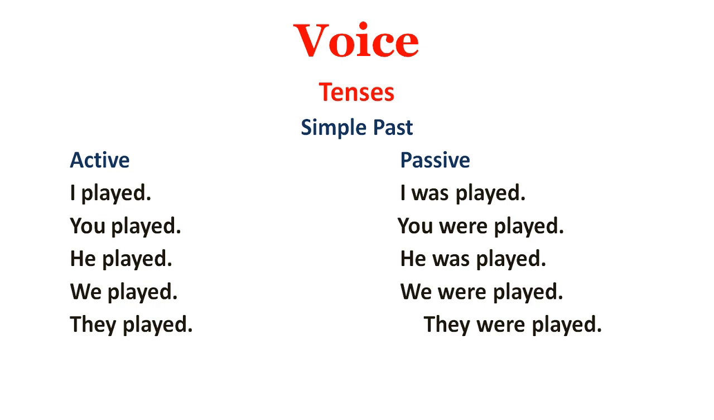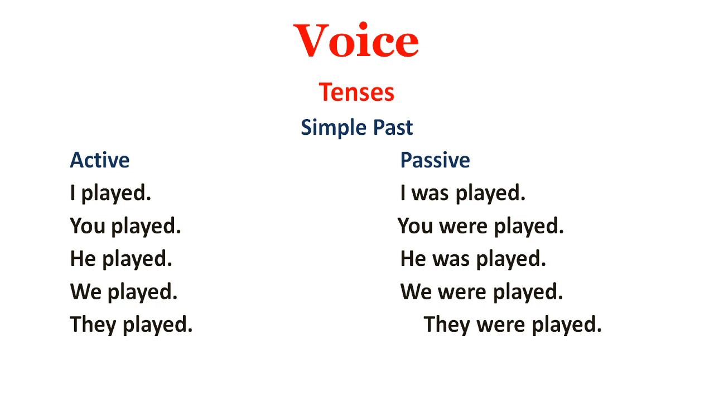So you need to remember that with I and he we use the word was, but with you, we and they we use the word were. So I played, I was played, you were played, he was played, we were played, they were played. So what is important over here? The use of was and were with the third form of verb.